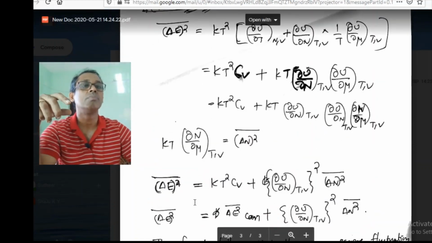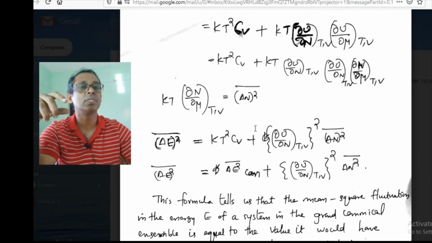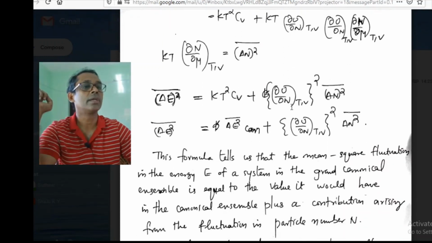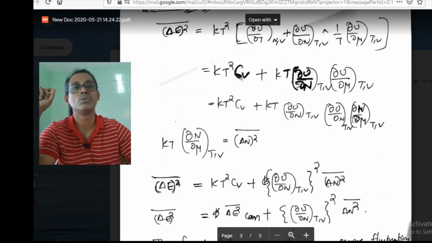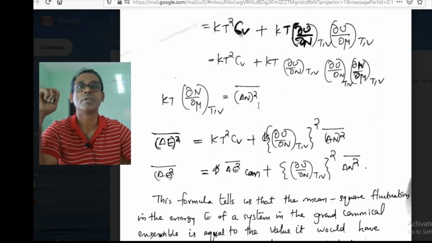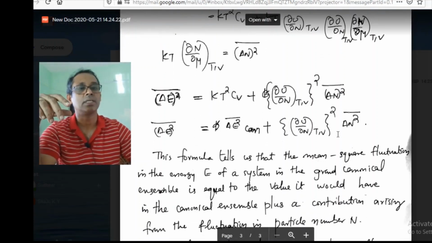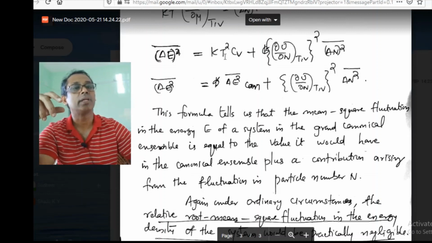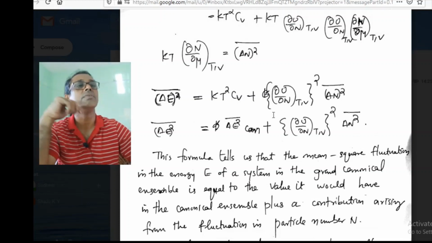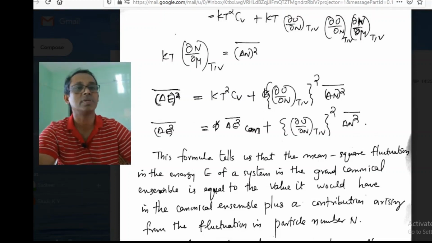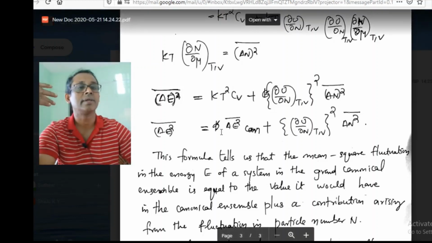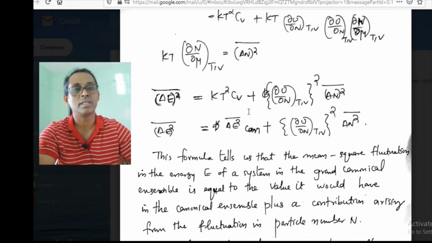So the mean value of the square of the fluctuation in energy is now equal to kT² C_V plus ∂U/∂N squared, because we have two ∂U/∂N here, and this kT ∂N/∂μ is the mean value of the square of the fluctuation. So that is written here. This term is basically kT² C_V, the mean value of the square of the fluctuation in energy in the canonical ensemble.